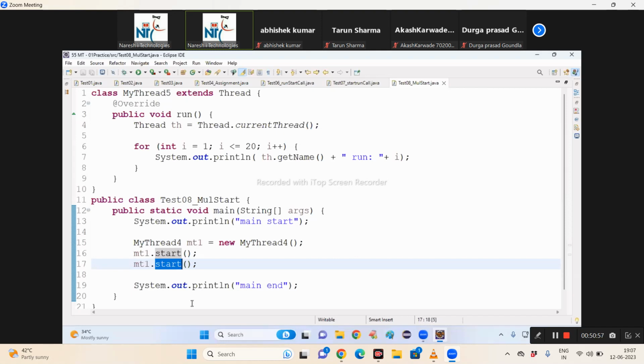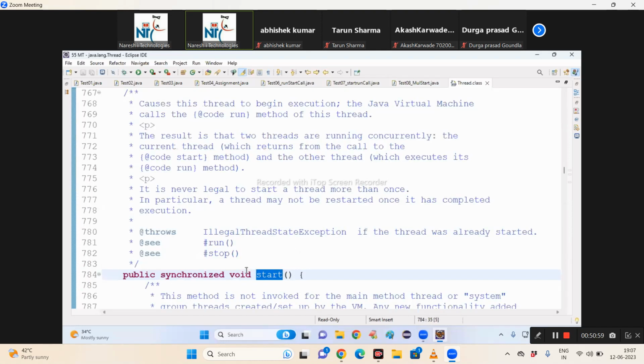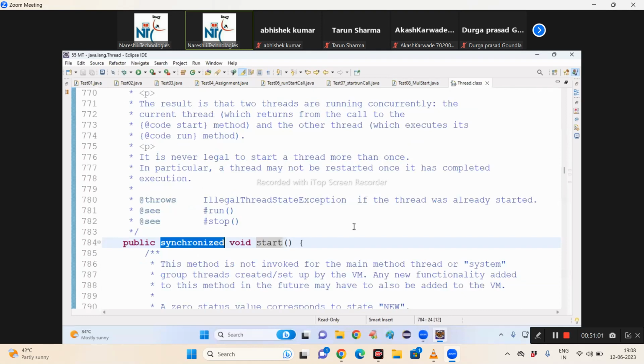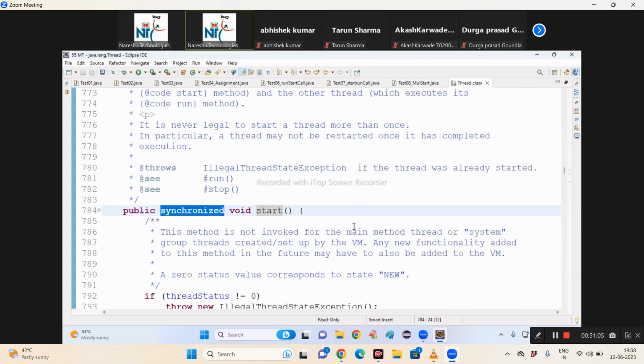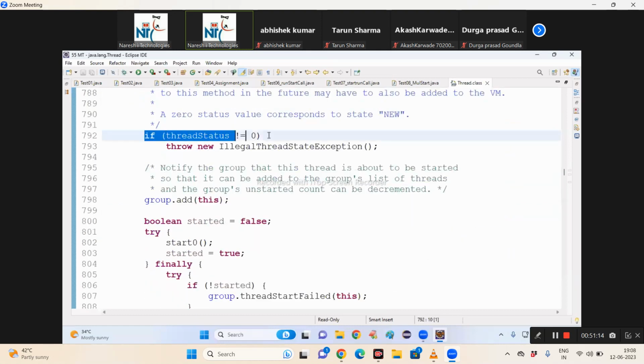Observe the code now: public void start. There is an if condition: if thread status is not equal to 0.